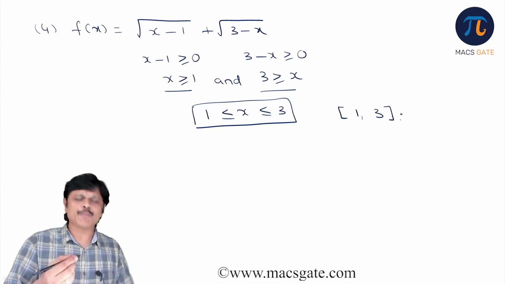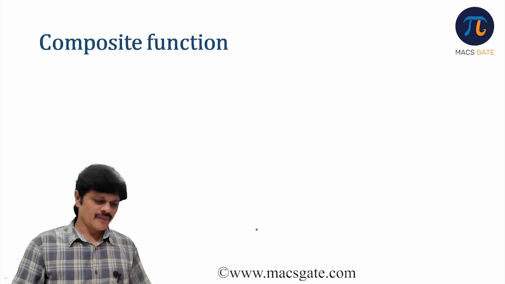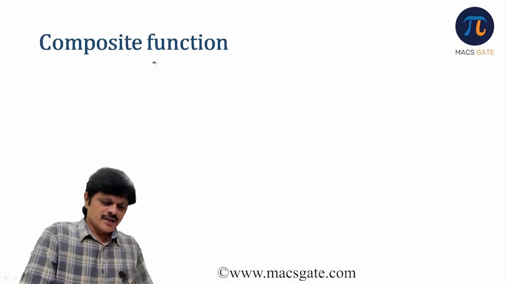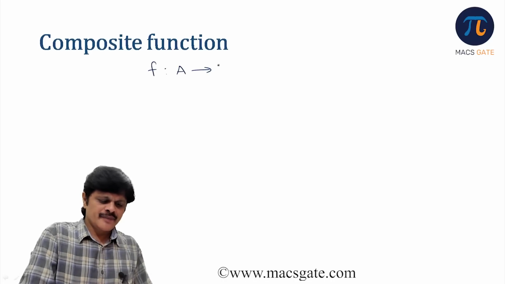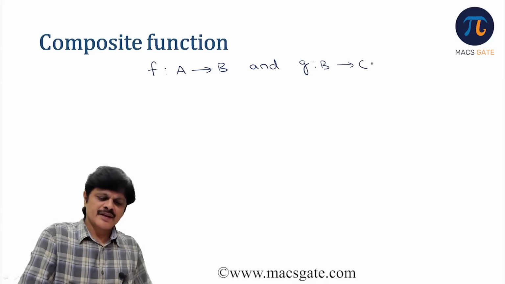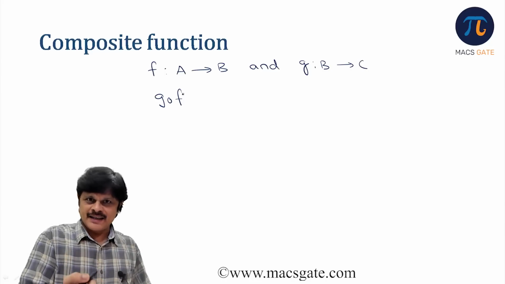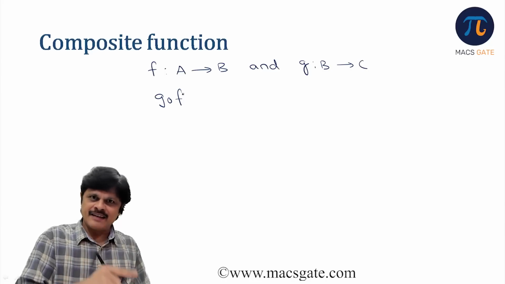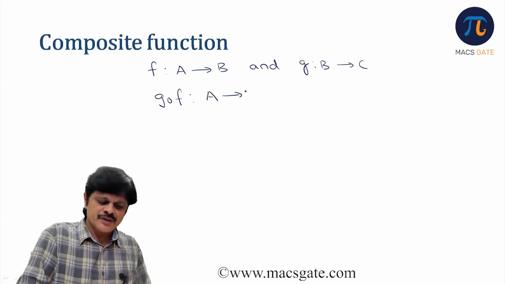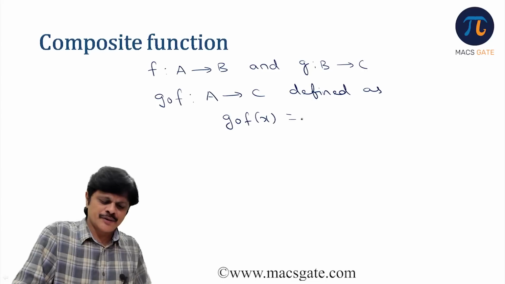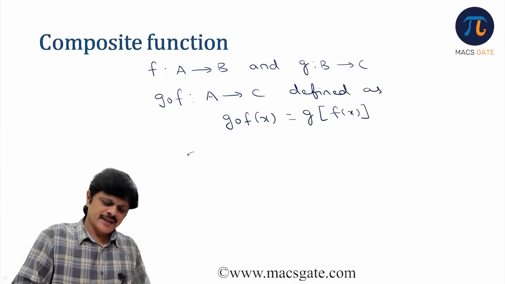Okay, so it would be one more very interesting idea. Now let us define the composite function. Suppose f is a mapping from A to B and g is a mapping from B to C. Then the composite function g circle f, first we write second function g, then we write first function. That is g circle f we write, is a mapping from A to C defined as, we write g circle f of x is equal to g of f(x). g of f(x).